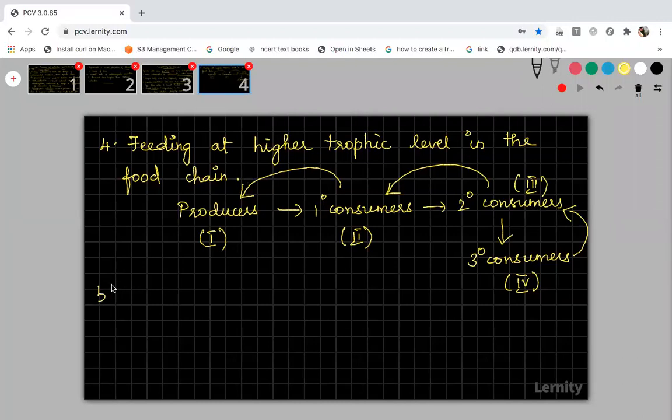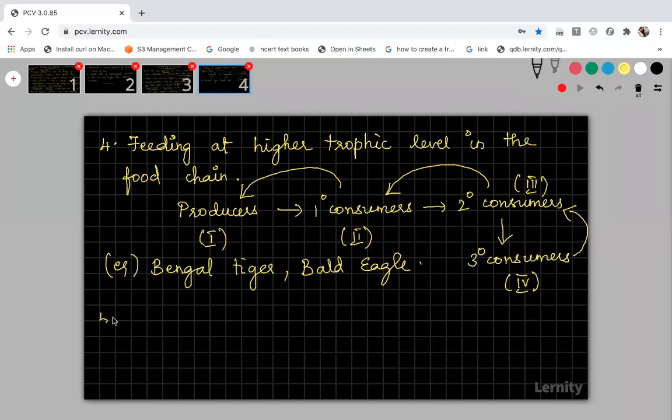And I will give you an example, then I will tell you the fifth one. Example, you just write for this. Bengal tiger is such an organism which feeds at a higher trophic level. And then there is one organism called the bald eagle. This will also feed on organisms which are in the higher trophic level.